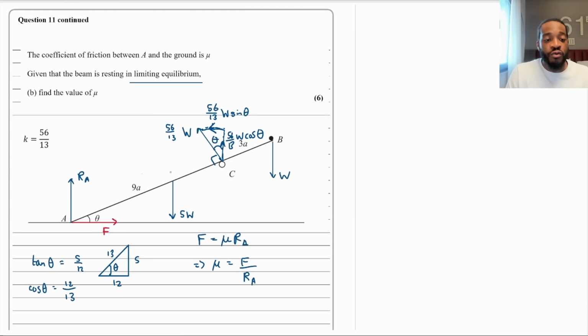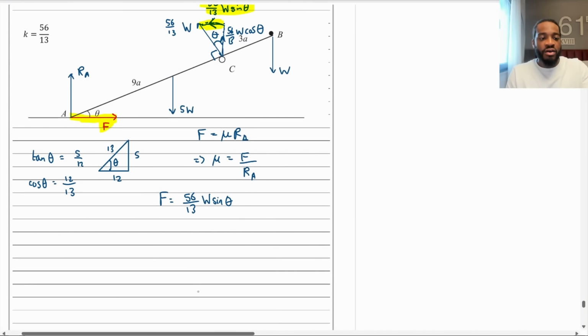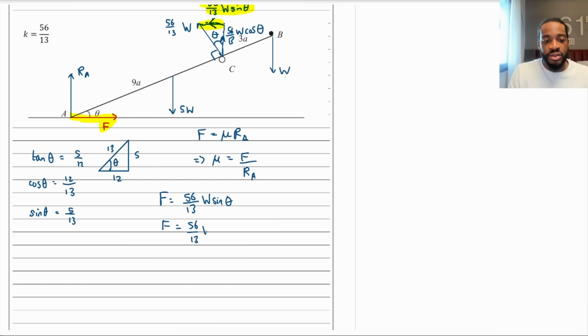So now if I was to resolve horizontally, then I can say that the frictional force going that way must be equal to any horizontal force going the other direction, which is just this one. Okay. So these two are equal. So I can say from there that F is equal to 56 over 13 W sine theta. Okay. Now from there, we've got the triangles. We haven't figured out what sine theta is yet, which is easy though. Sine theta is opposite over hypotenuse. It's going to be 5 over 13. So therefore, I can plug that in, and I can actually find an expression for F in terms of W, so W and then 5 over 13, like that.